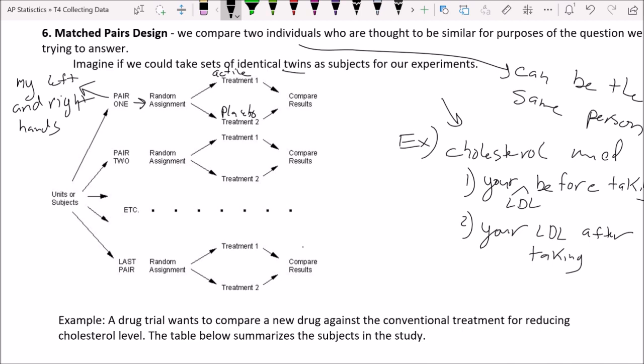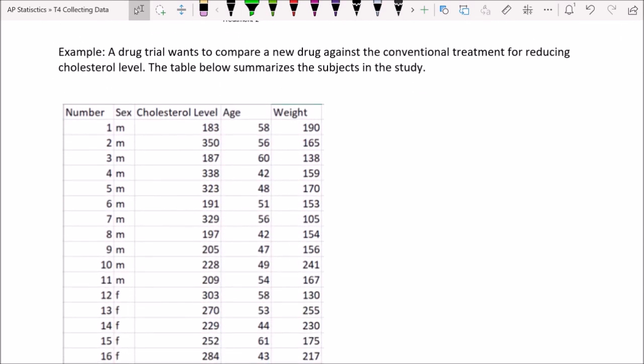So I guess my point with all this is, a lot of times we think of match pairs as there has to be 2 individual human beings or 2 individual plants or whatever. Not necessarily. We could do the same thing with different branches on a tree or different leaves on a plant. Okay, you could have one sort of life form that is its own matched pair, especially if it has 2 of something. Let's do an example to end our video today.